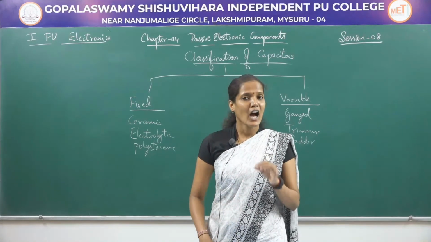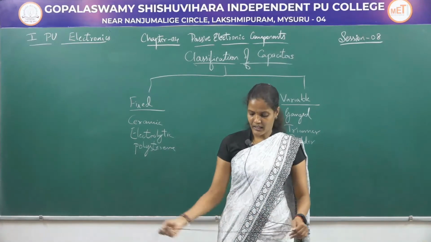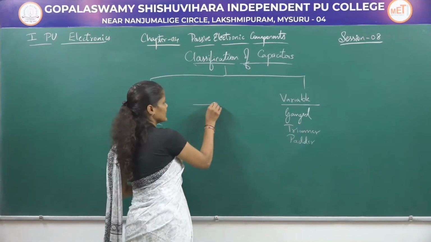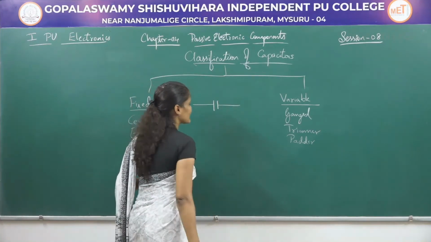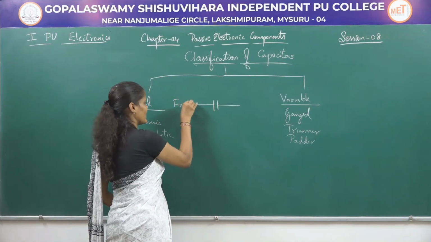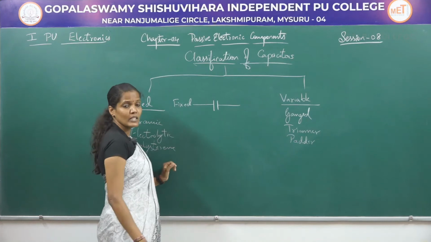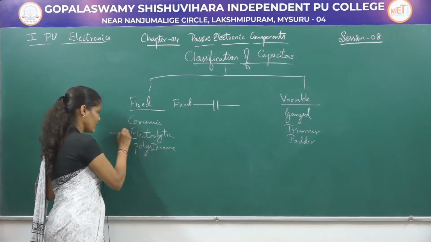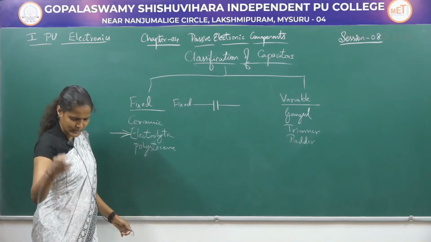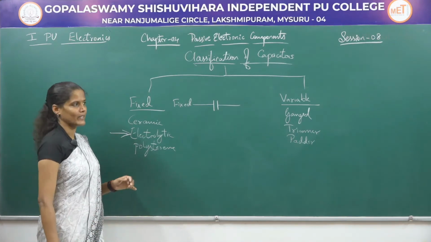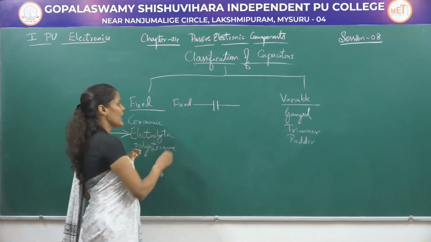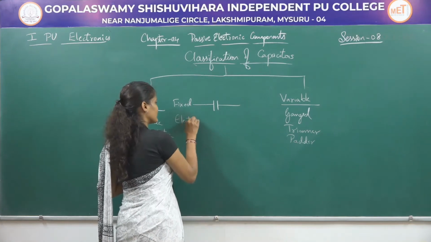Now, let us see how these capacitors are symbolically represented. In a common way, the fixed type of capacitors are symbolically represented by this. This is a fixed capacitor, but in the fixed capacitor, we are having one more type, what is called as electrolytic capacitor, and these electrolytic capacitors are polarized capacitors. In the sense, there is polarity for these electrolytic capacitors.